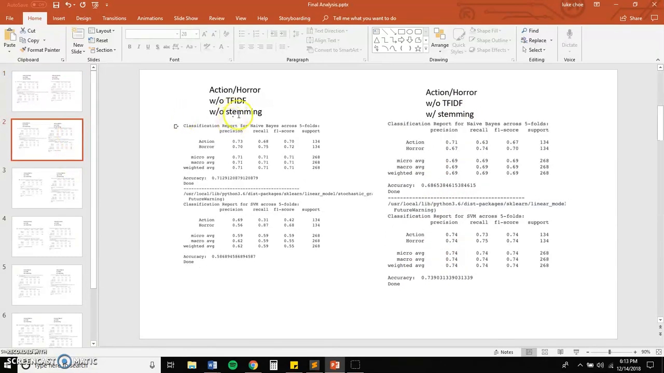We did the same thing for action horror. And you can see here that we have neither TF-IDF nor stemming. And then on this side, we have stemming. And these results slightly differ as well. We have about 71% here, slight decrease over here, and a pretty significant increase in accuracy for the SVM model.